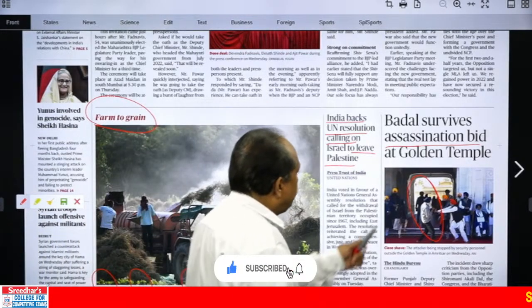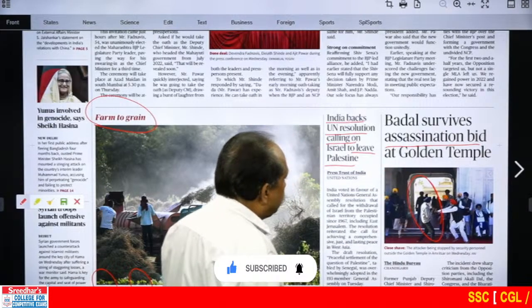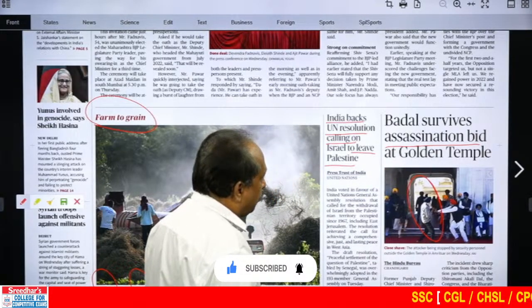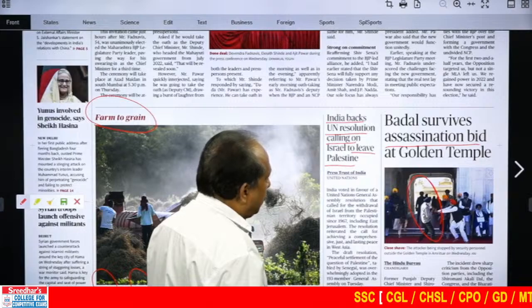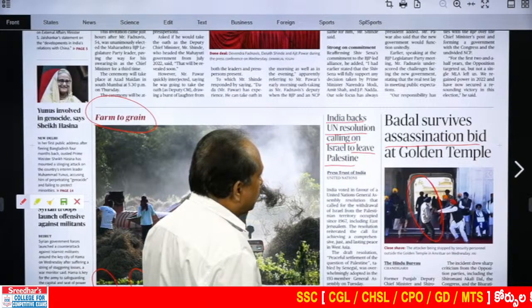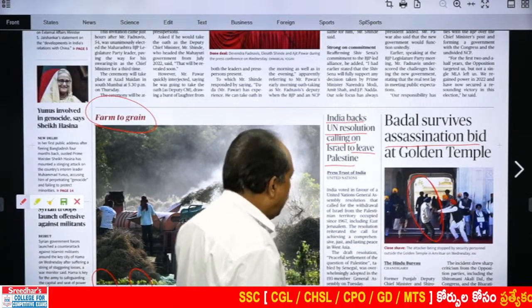And assassination, trying to kill some important person like a leader or the PM or the Prime Minister, the President of a country, we use the word assassination. Here bid means attempt.